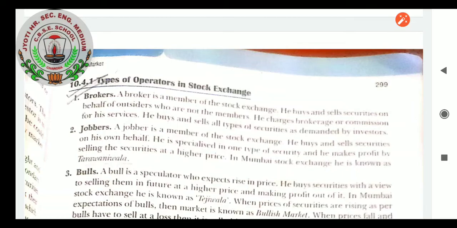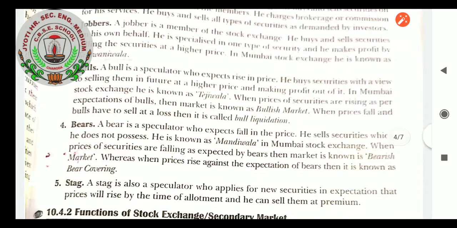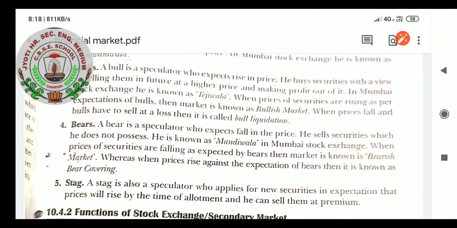Bulls. A bull is a speculator who expects a rise in price. He buys securities with a view to selling them in future at a higher price and making profit out of it. In Mumbai Stock Exchange, he is known as Tejiwala.